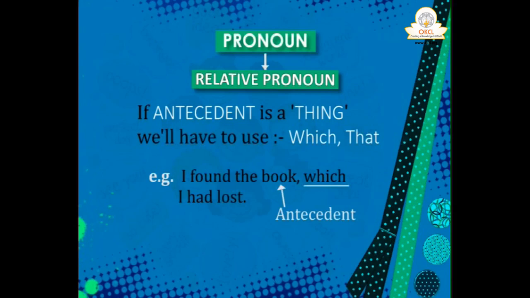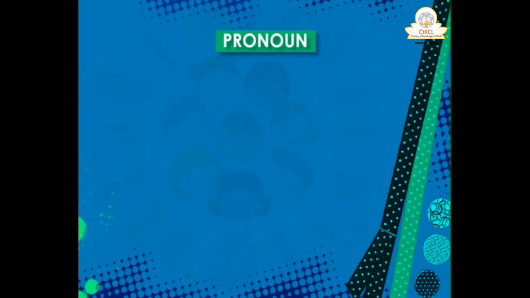So here there are certain things. If the antecedent is a person, we use who, whom, whose. If the antecedent is a thing, we use which or that. Thing or animal, it is which or that. And if the antecedent is plural, that is preferable. So this is a relative pronoun.